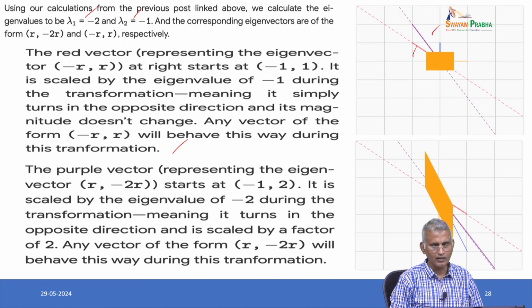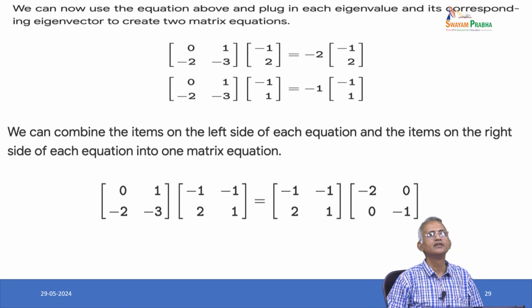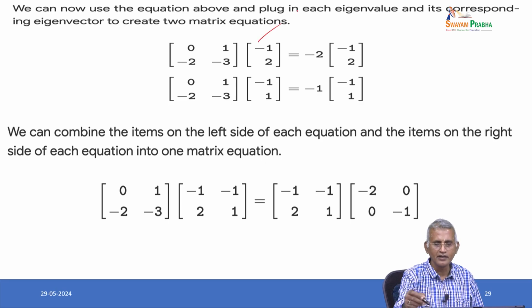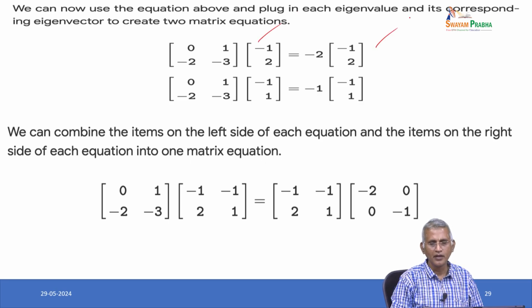So, the factor of the form R comma minus 2R will behave this way during the transformation. So, this can be decomposed. Now, we can use the equation above and plug in each eigenvalue and corresponding eigenvector. To create the two matrices of vectors, multiply them with the given matrix: you have 2 times minus 1, 2 will come, another one is minus 1 times minus 1, 1 will come.